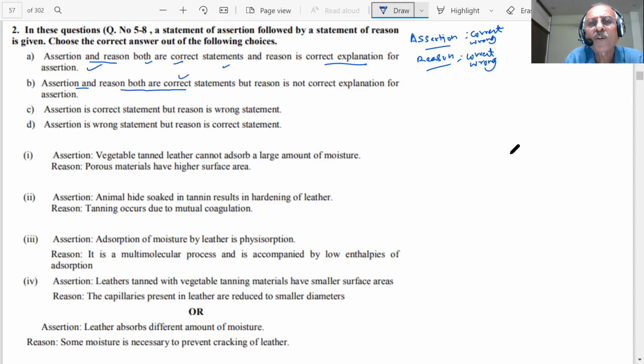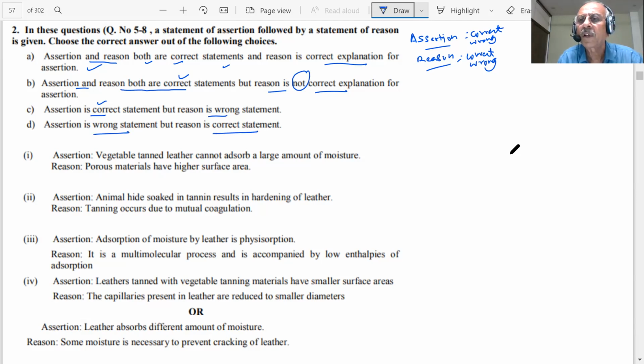But reason is not the correct explanation for the assertion. That means the statements are correct, but it is not supporting the first one. Clear? Assertion is correct, but reason is wrong. Then answer is C. Assertion correct, reason wrong.